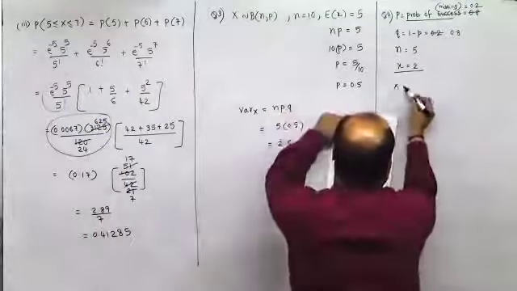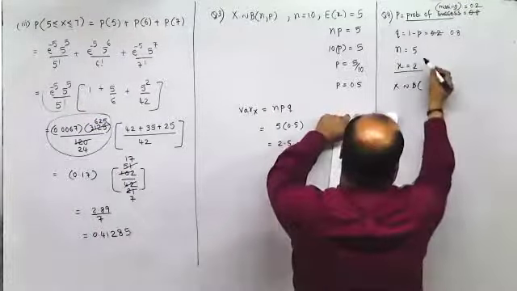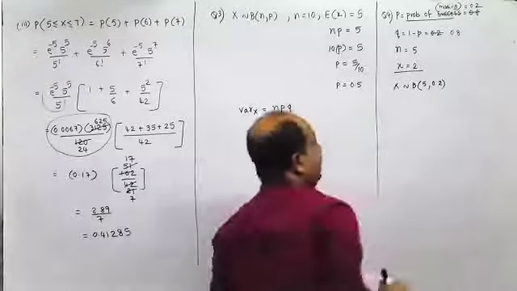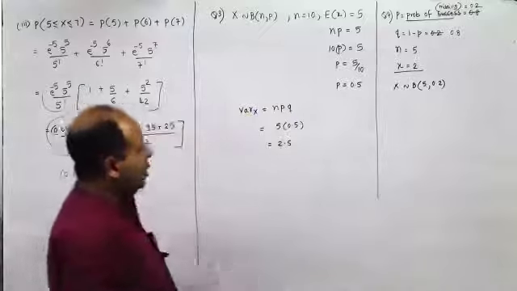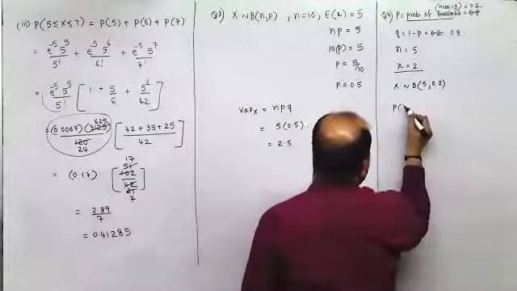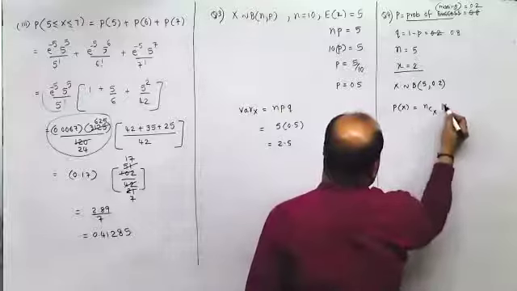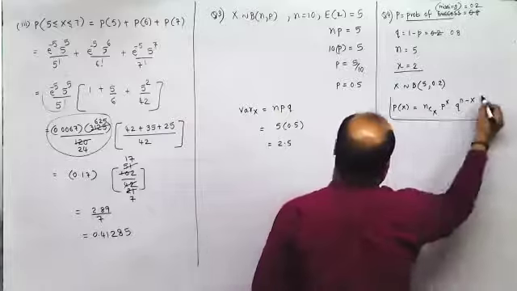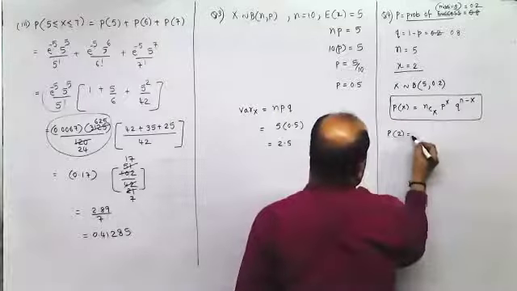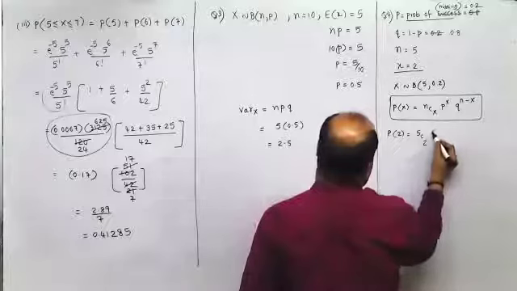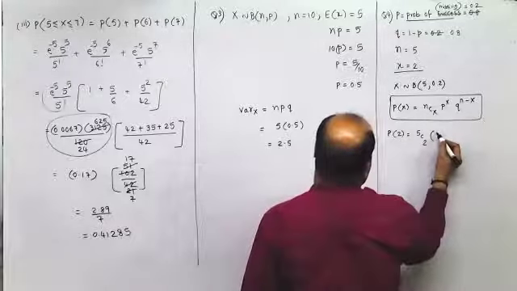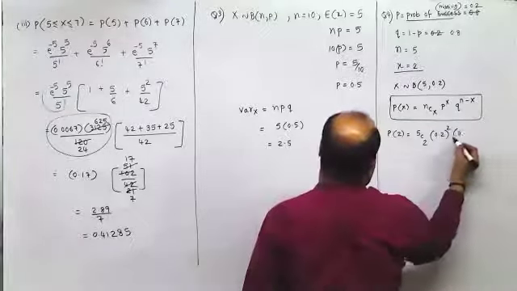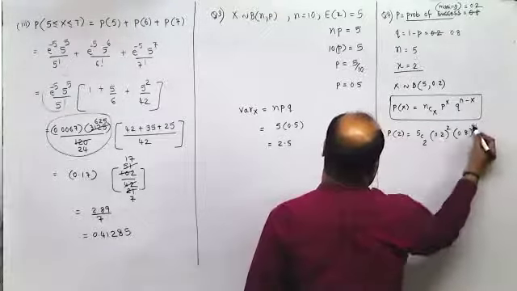X is a binomial variate with two parameters, n that is 5 and p that is 0.2. Always write it in this form. Then next, what is p of x? The formula for binomial distribution is nCx p raised to x q raised to n minus x. So what is the number of misses? It is 2, 2 out of 5. Probability of success is 0.2 raised to number of misses into 0.8 raised to number of hits.